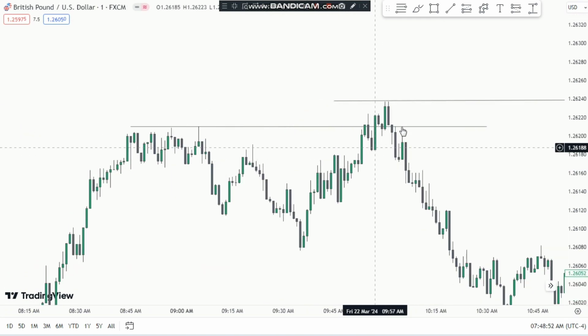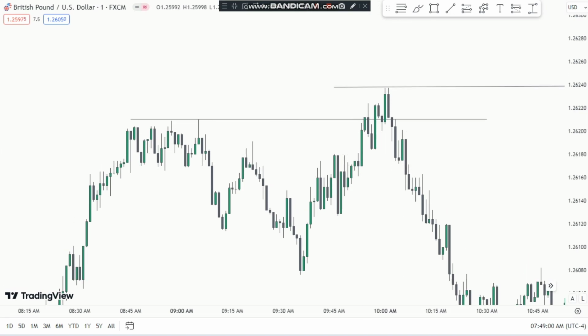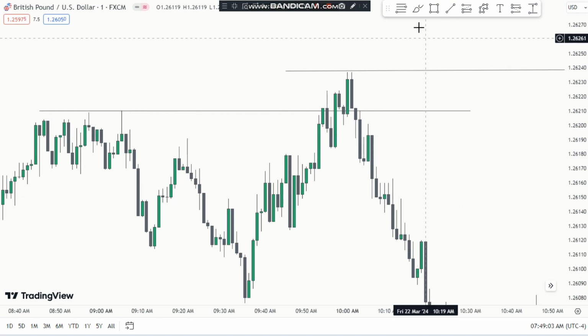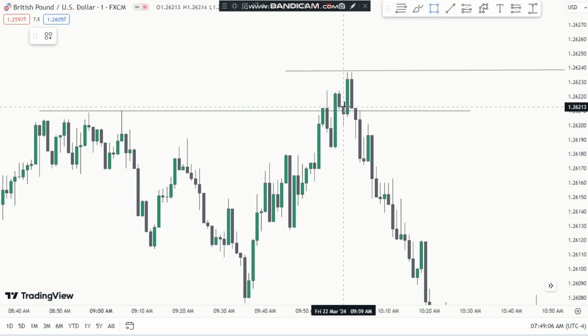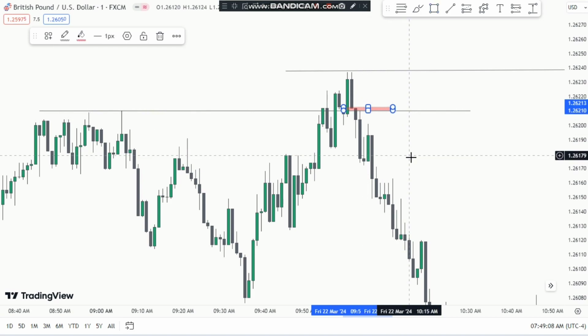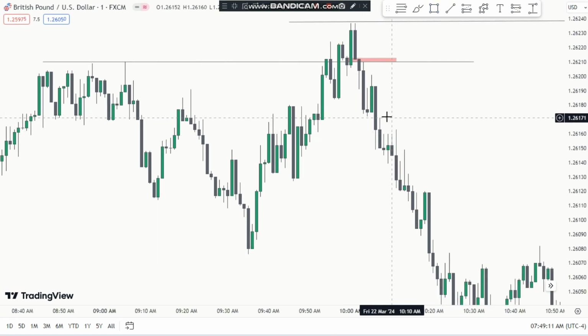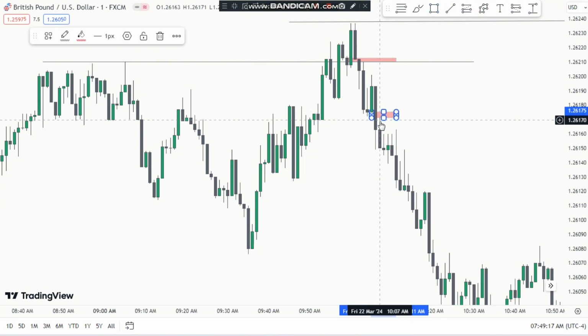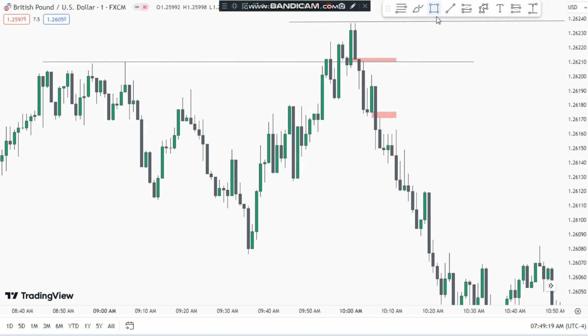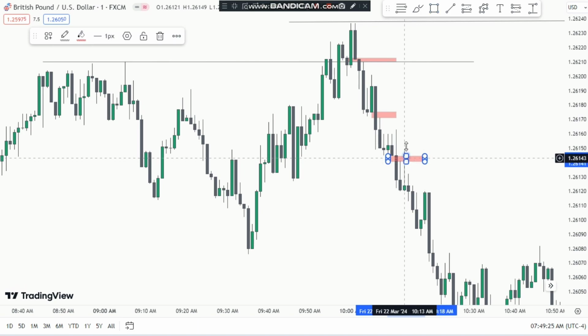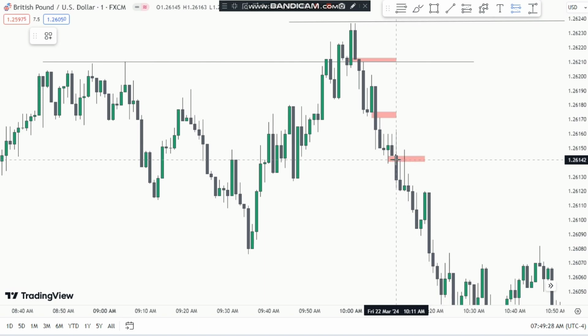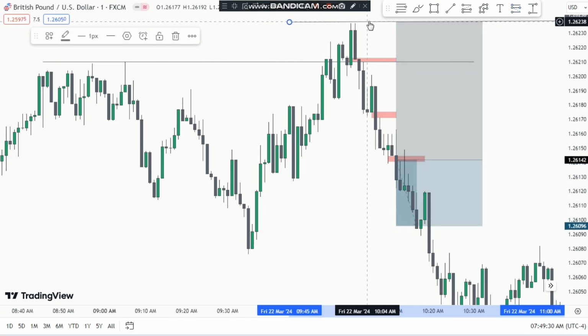So here you can see that we got the sweep, then we got the close below it. Once it closes below it, then you will look for any fair value gap on the 1 minute time frame. There was a fair value gap here, a smaller one, but we didn't get an entry. Now we will look for another fair value gap. There was one here, but we didn't get an entry again. Now there is another one here. So this will be your entry point. The price went above here, and this will be your stop loss.